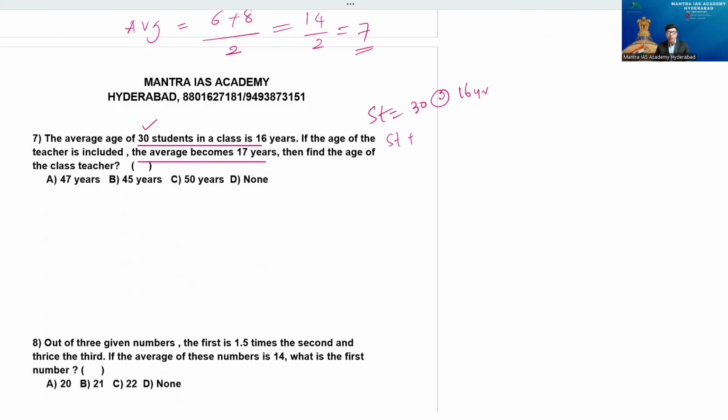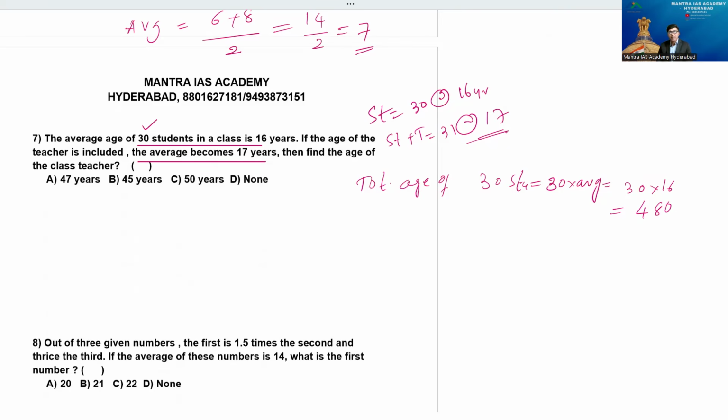Now students plus teacher make 31 members, and their average has become 17. He's asking the age of the teacher. In one case the teacher is there, and in the other there is no teacher. So the first step is the total age of 30 students, which is 30 into the average, 30 into 16, which is 480.